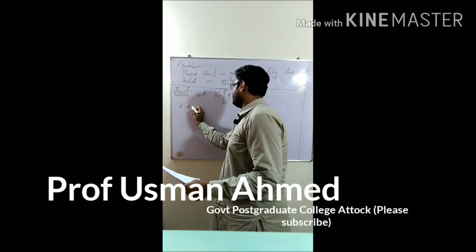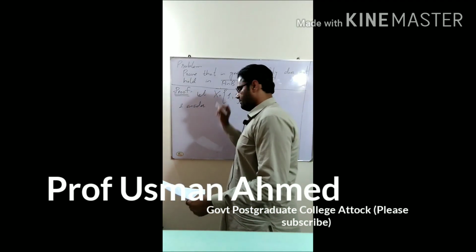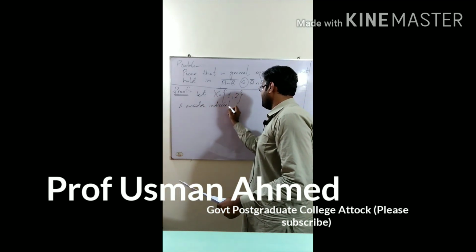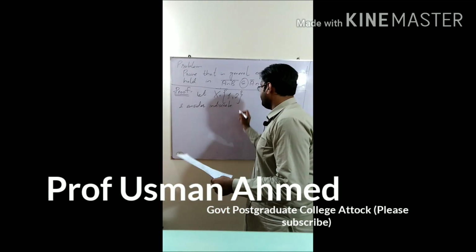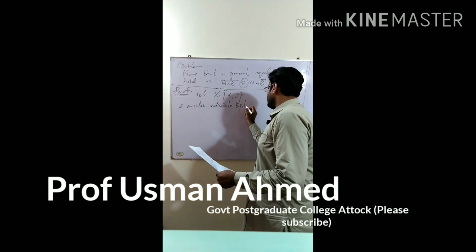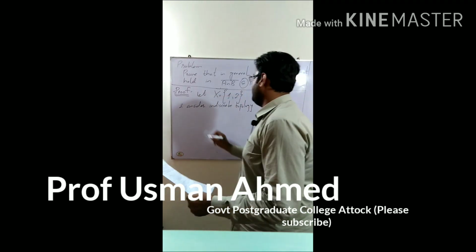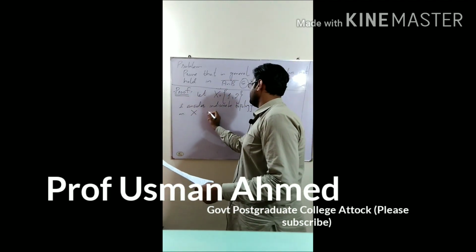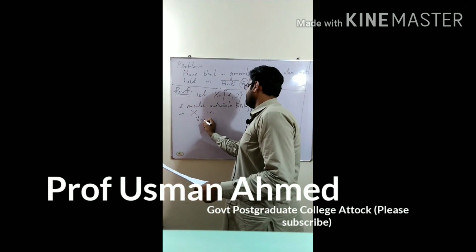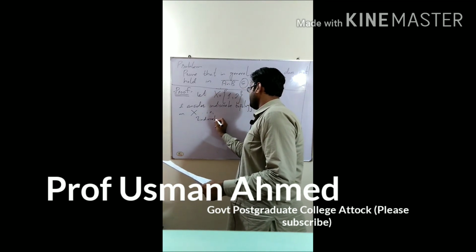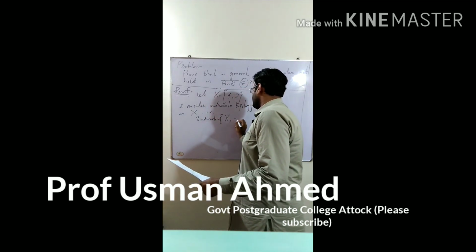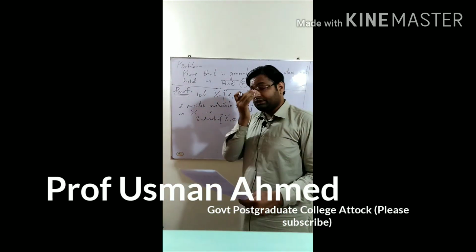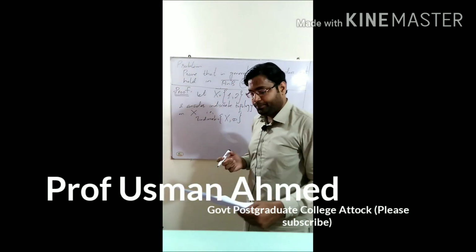Consider the indiscrete topology on X. Now we all know what the indiscrete topology is. It merely consists of X and phi, the trivial topology, which holds for every set.